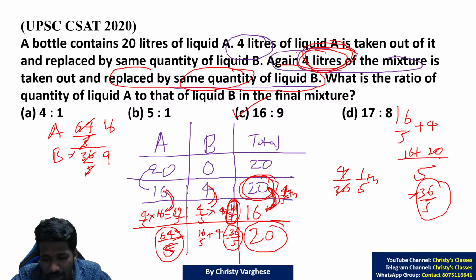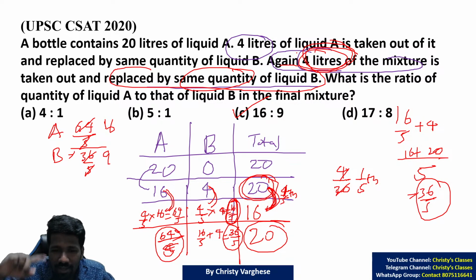But one friend of the milkman asked for 4 liter milk. So he gave 4 liter milk. But the milkman has to give the shop 20 liter milk itself. That means 4 liter water should be added. So now 16 liter milk and 4 liter water is there.